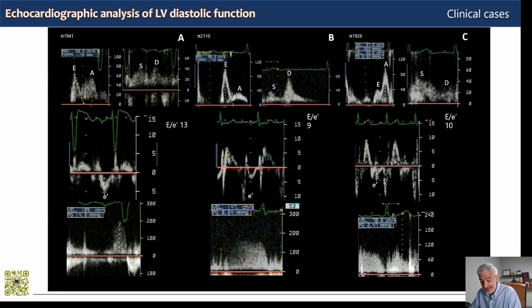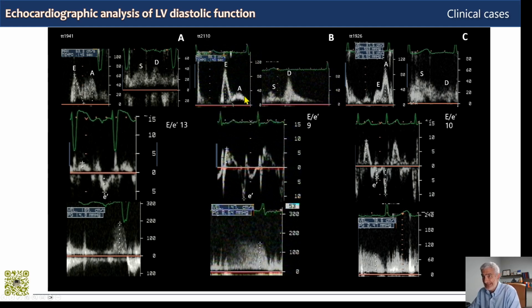Now let's look at the second patient with restrictive cardiomyopathy. Transmitral flow profile here, well, qualitatively it looks like a restrictive pattern, and quantitatively it is. We have a high peaking E wave, almost 100 centimeters per second, and a reduction of the deceleration time, 40 milliseconds.